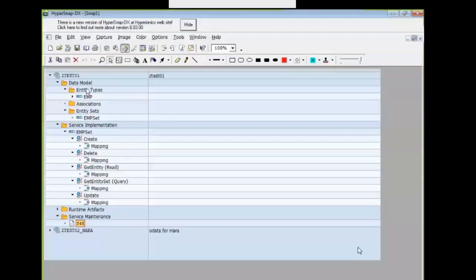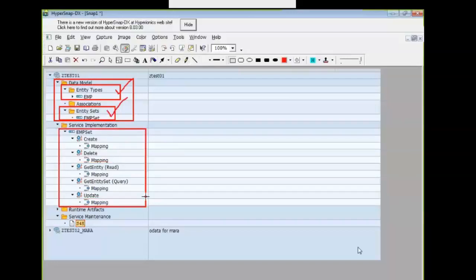On the topmost part, data model, here you are going to create the entity types and the entity sets. Entity type creation and entity set creation will be done in the topmost data model folder. For every entity set, we are going to perform the CRUD operations. It is taken care of in the service implementation. This is the second part. So first you have to go with the data model, the entity type and entity set creation. Then you have to move on to the service implementation part.